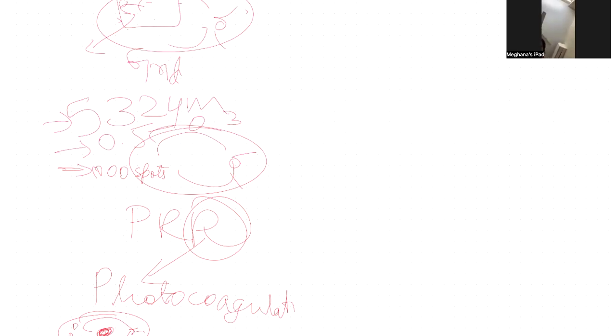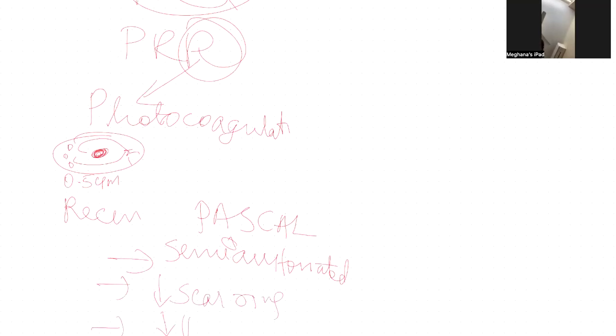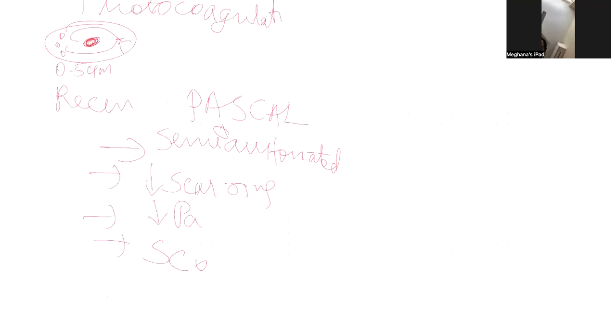And the recent advances, we have a new machine called Pascal. What is Pascal? It is a semi-automated machine. Once we press the foot pedal, only in the half press the laser hits. So the other half, the retina is not being hit. What is the advantage? It reduces the scarring. It reduces the pain and decreases the patient having scotoma. Since we hit the retina, that part of the vision is gone for the patient.